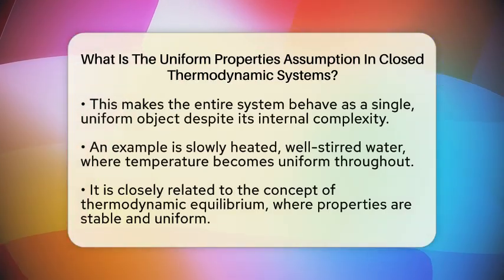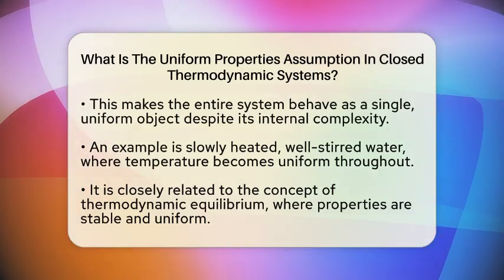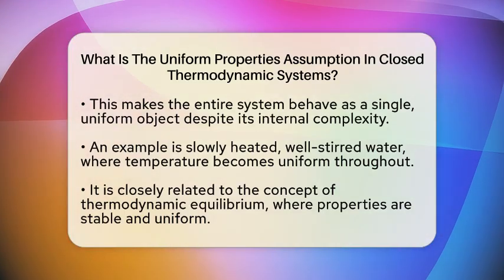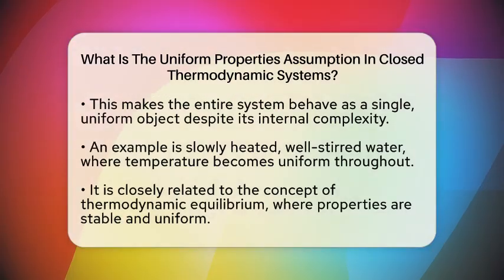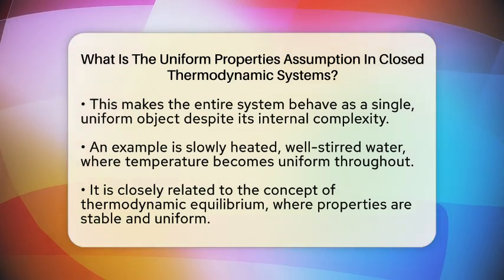This means the entire container acts like a single, uniform object, even if it's actually made up of many tiny parts. To understand why this assumption is useful, think about a pot of boiling water. If you heat it slowly and stir it well, the temperature throughout the water becomes the same. This is because heat spreads quickly and evenly, making the water uniform in temperature.